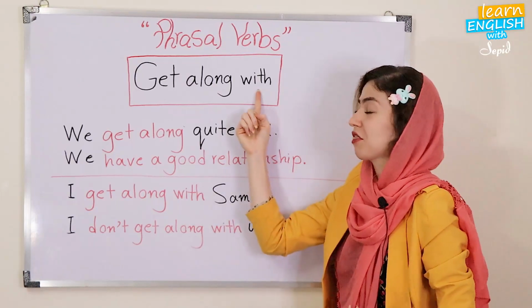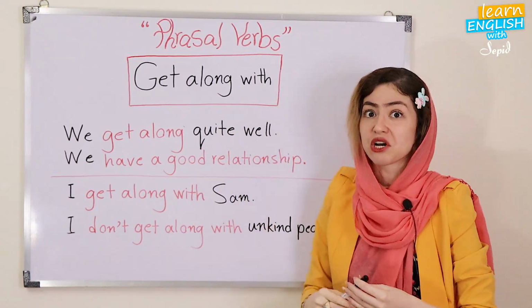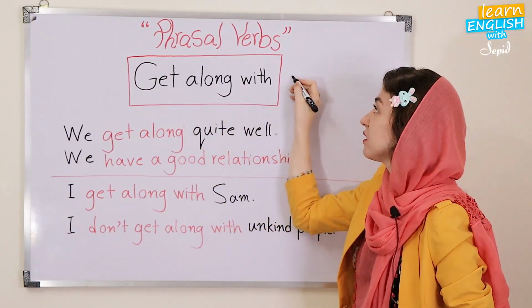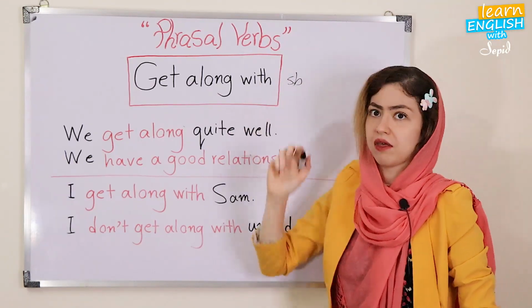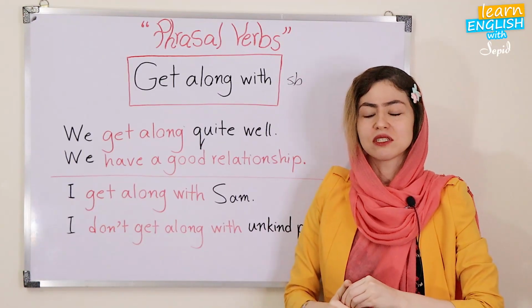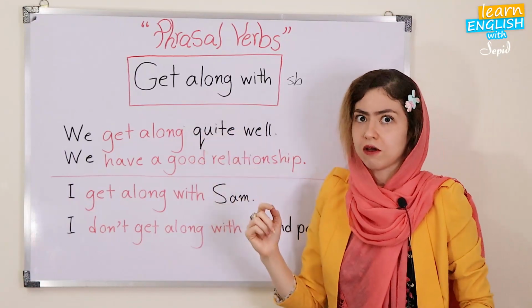How about with? If I want to add somebody here, so, get along with somebody, I need with. This is another particle. So, sometimes some phrasal verbs have more than one particle.